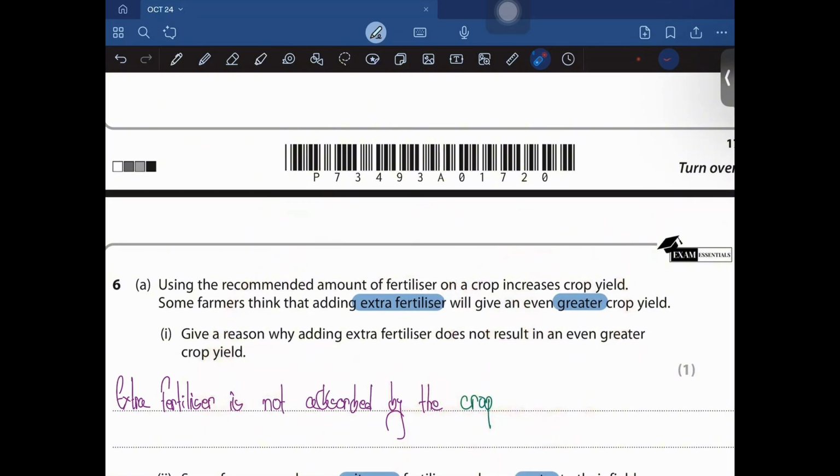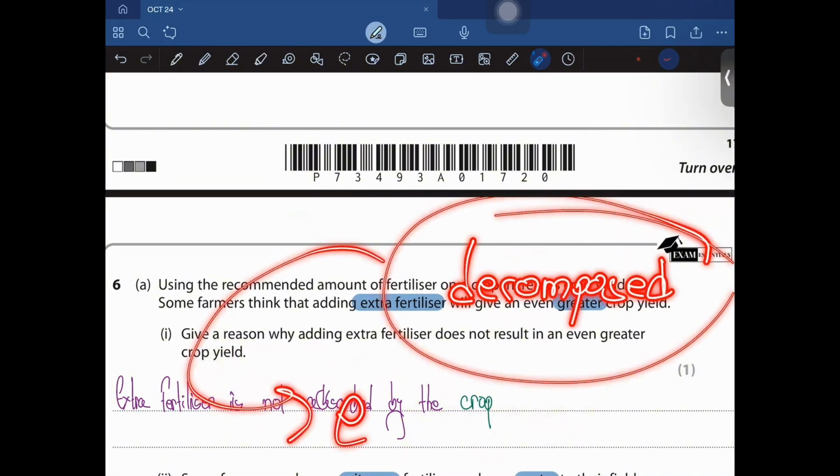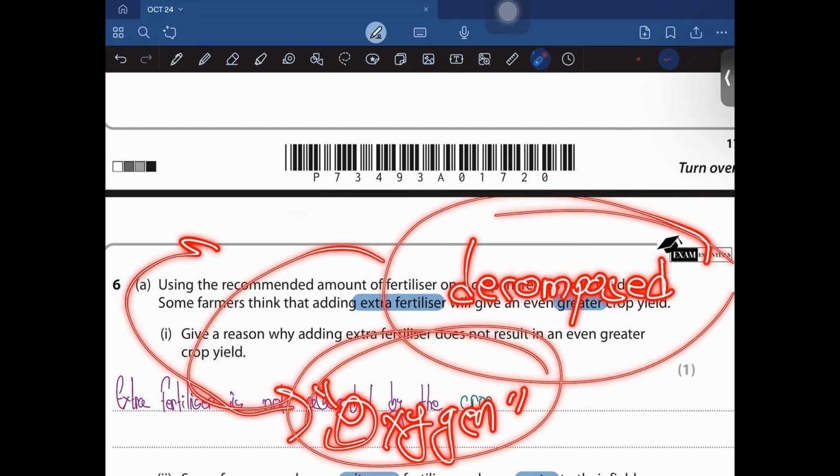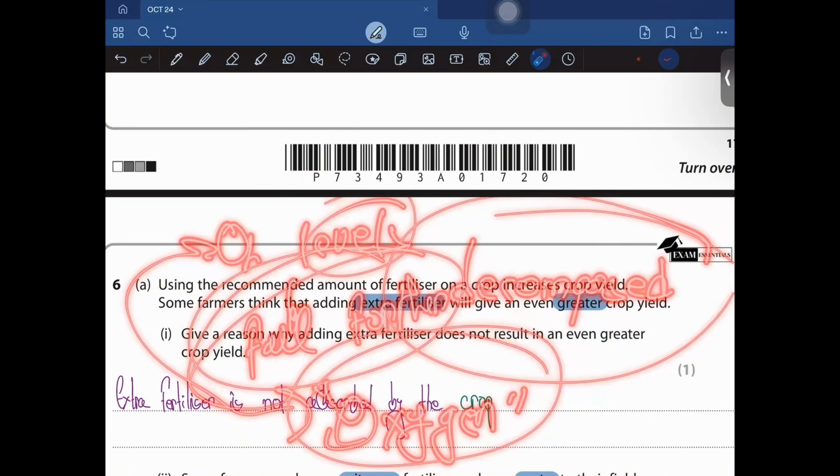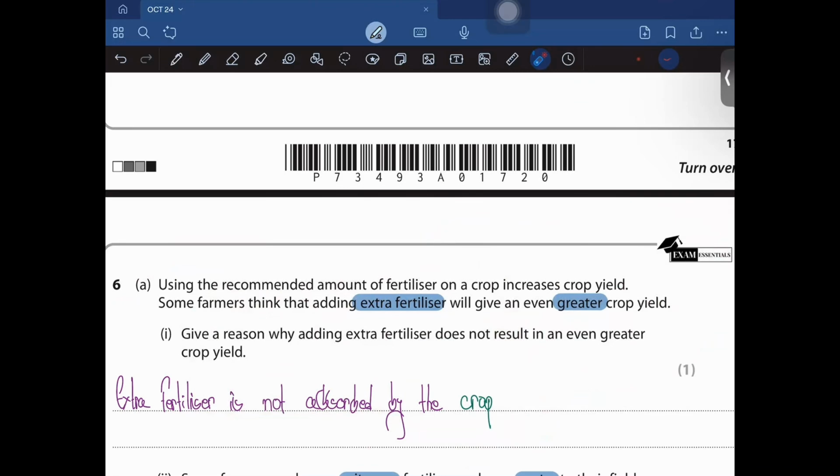Another thing is that this algae is going to die at some point of time, right? And when they die, they are going to be decomposed by the decomposers, right? And when the decomposers decompose this algae, they are going to use up oxygen. So this would cause the oxygen levels in the water to fall further. And when these oxygen levels fall further, the fishes and other aquatic organisms or aquatic plants are going to suffer from shortage of oxygen, and eventually this would lead to their death, right?